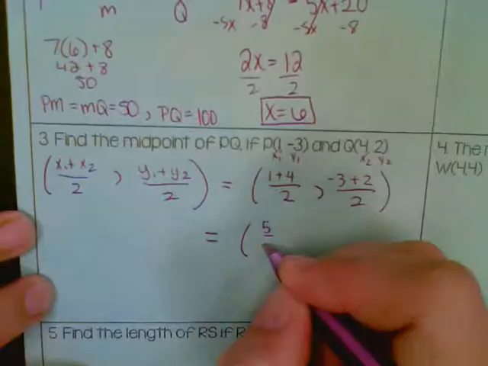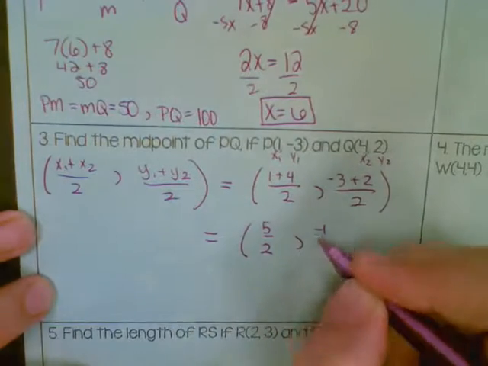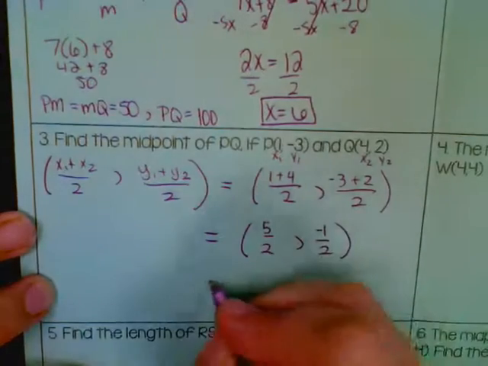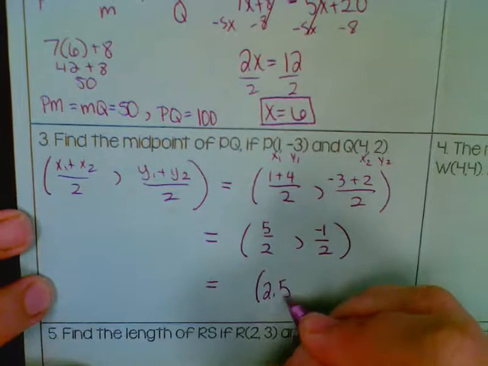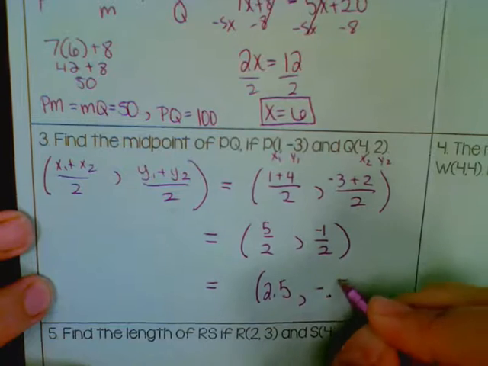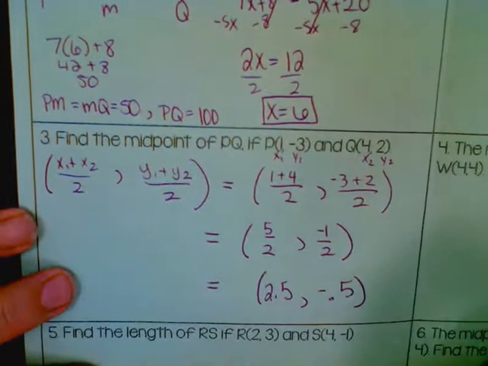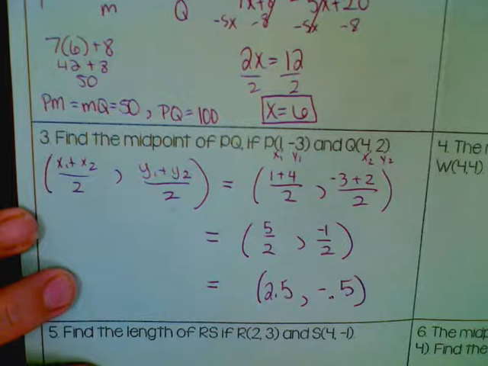So if we add the numerators, we get that, and then you can leave it like that, or you can change them to decimals. Usually, if it's talking about ordered pairs, I make them decimals and not leave them as fractions, but otherwise I always leave everything as fractions.